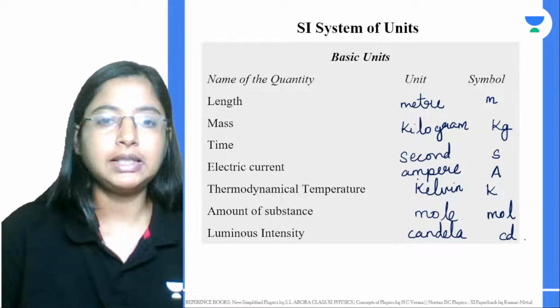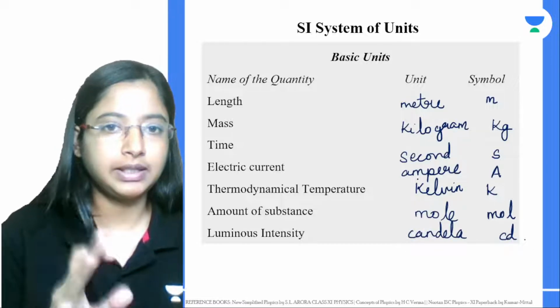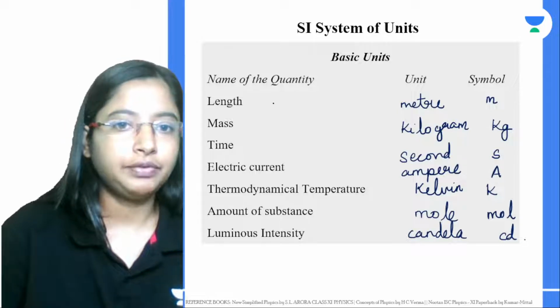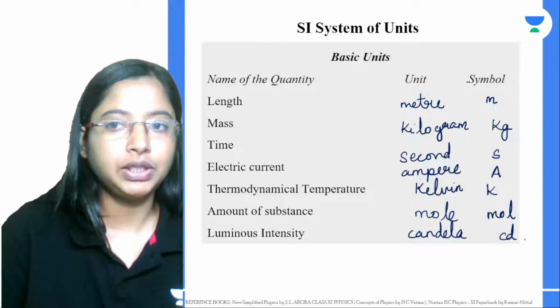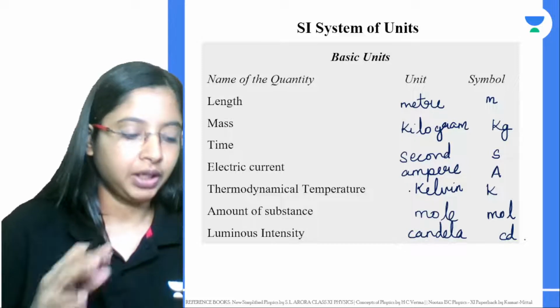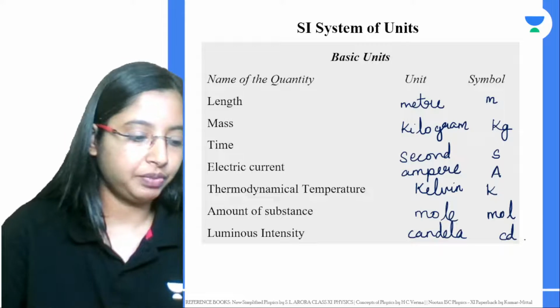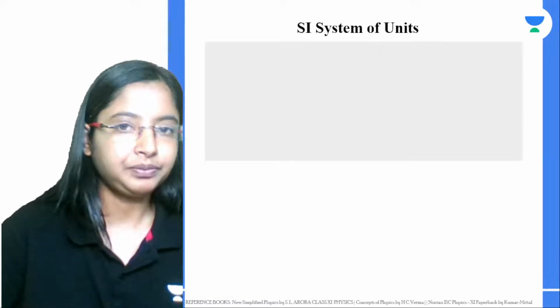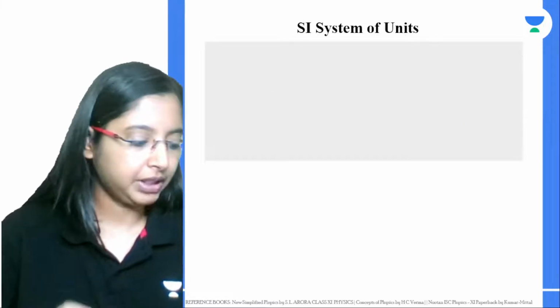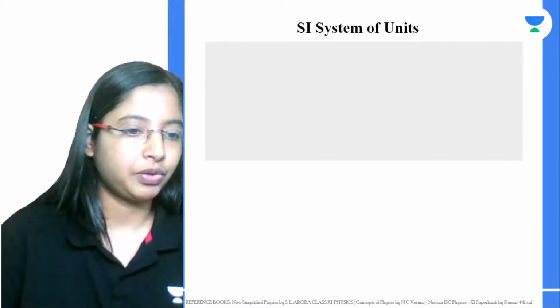So these are the 7 fundamental quantities in the SI system of units: the names of the fundamental quantities, the names of the units, and the symbols that we are using. All derived quantities can be obtained from these fundamental quantities. Apart from this, there are also 2 supplementary quantities.